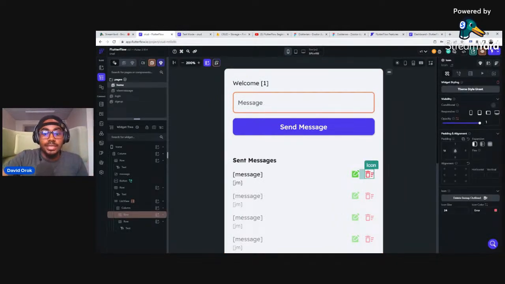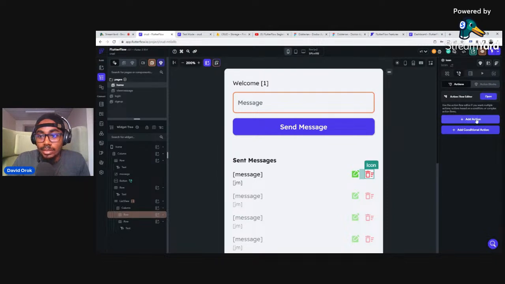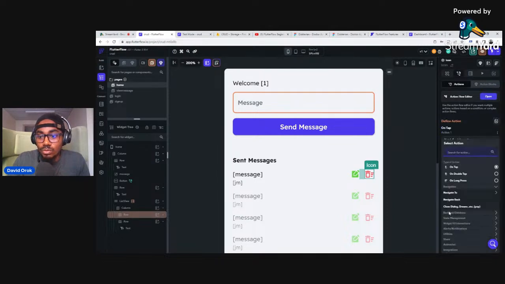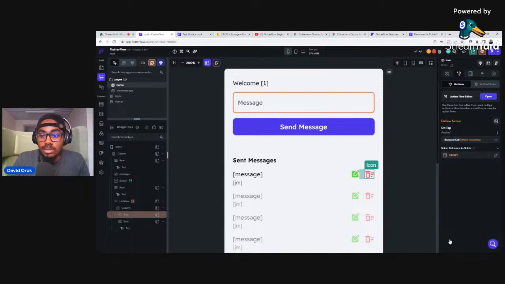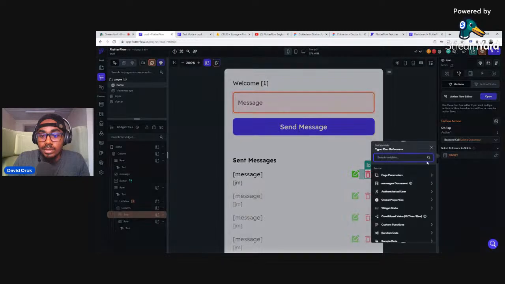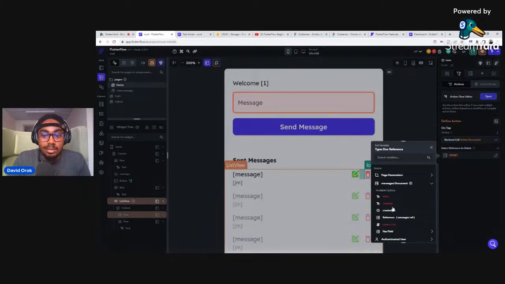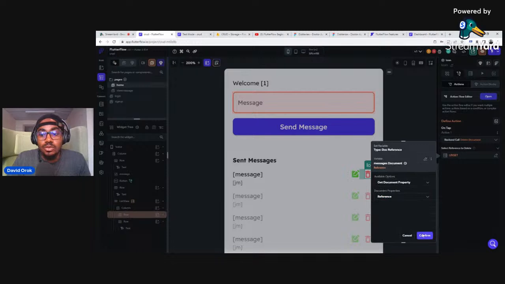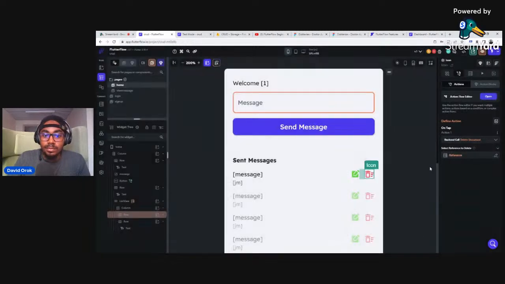So we have done create, read is the querying part, update is what we have just done, and then delete. Delete is the last part. So we can just go ahead and add a delete action to this: add an action, go to backend, and then say Firestore, then say delete document. Then I will click on this and say, what document am I deleting? The document that has to do with this reference. That's just all. And so when I click on this, it's going to delete it. That's it, guys. So we're done with create, read, update, and delete.